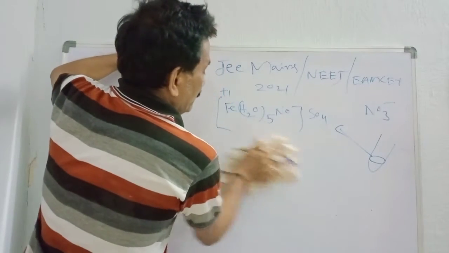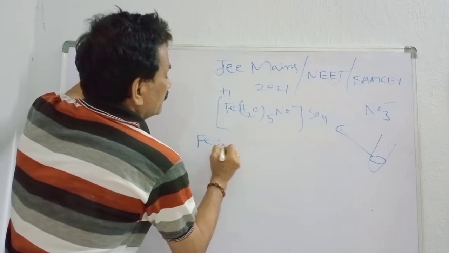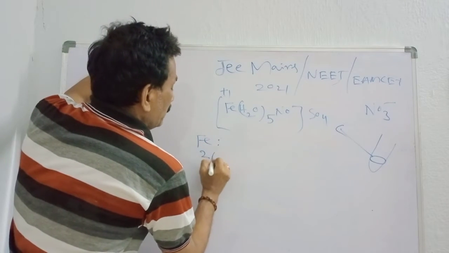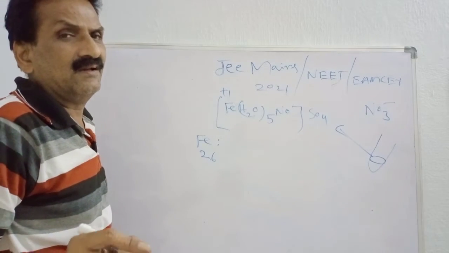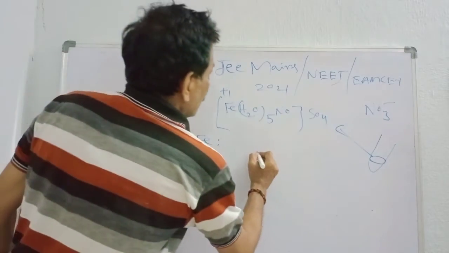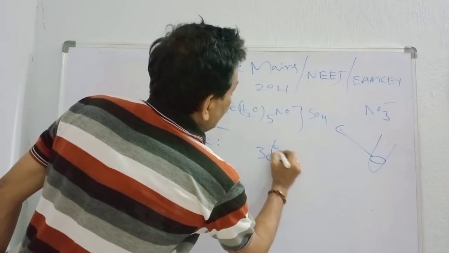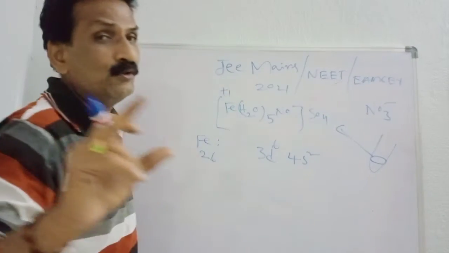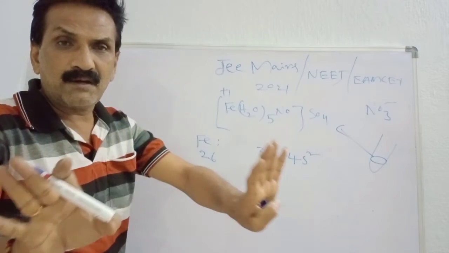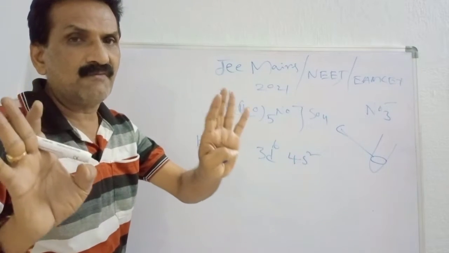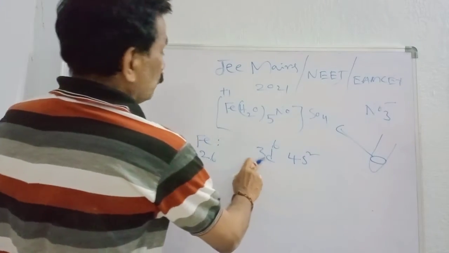The next one is iron. Atomic number 26. 1s2, 2s2, 2p6, 3s2, 3p6, 3d6, 4s2. I am going to write the valence configuration. I don't want to write the total electronic configuration. I am going to write the outermost configuration. Please note it: 3d6, 4s2, 26 over.